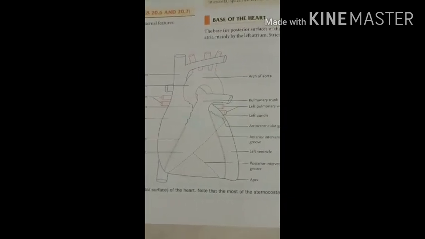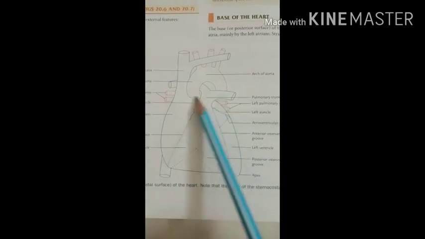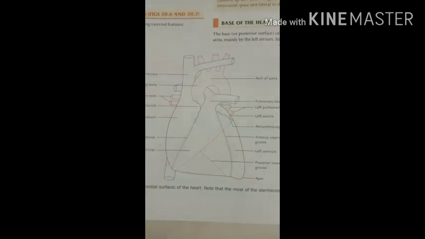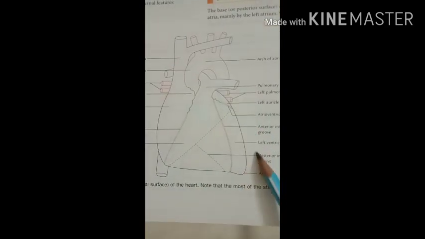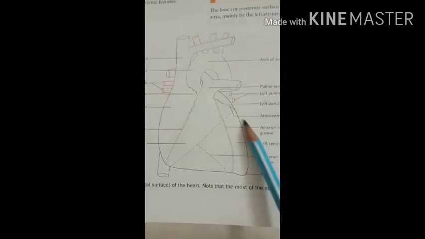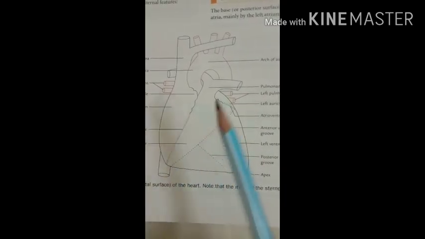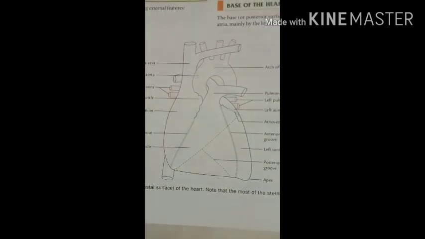So the heart has the apex and the base. Here in this diagram you can see the apex, this one, and the base, which is present on the posterior side.